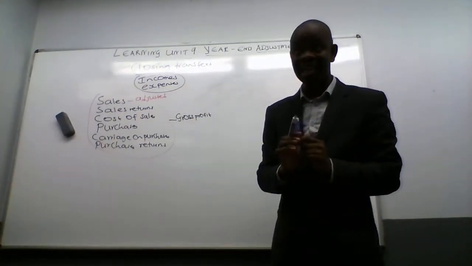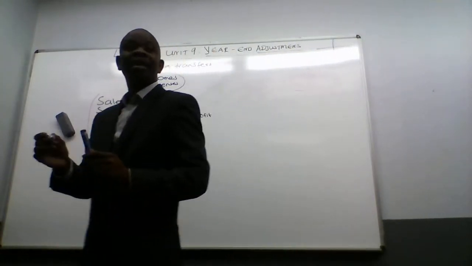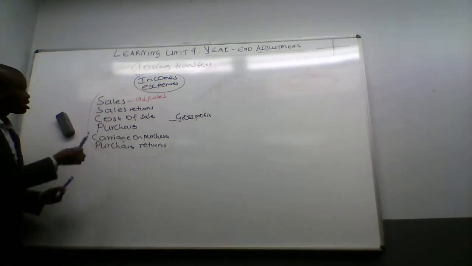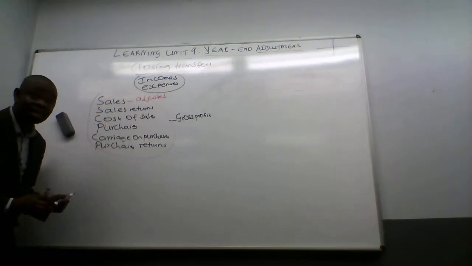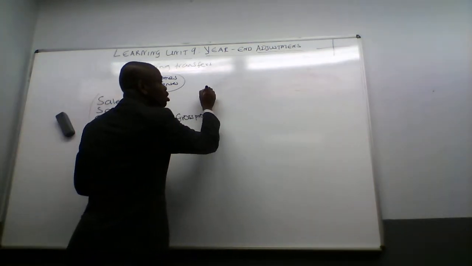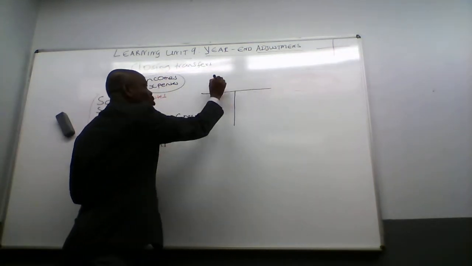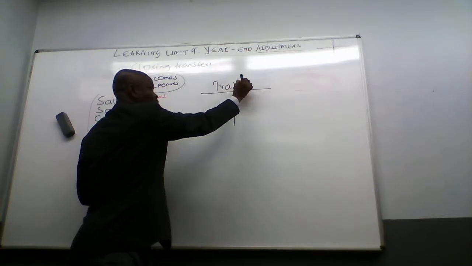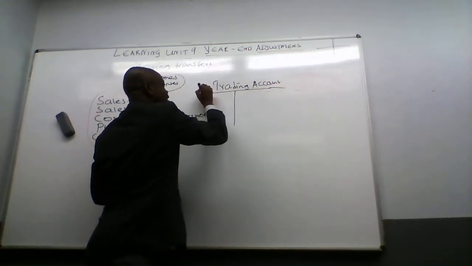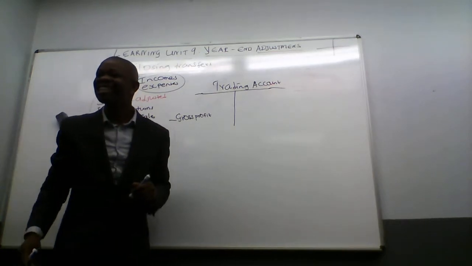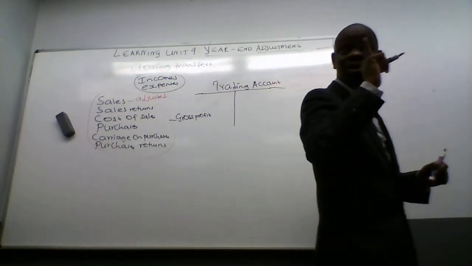But I'm going to show you in the form of an exercise. Yes, it is easy with the calculator: sales less cost of sales. But here they will insist. They will say, please open an account called trading account, not trading stock. Be careful.